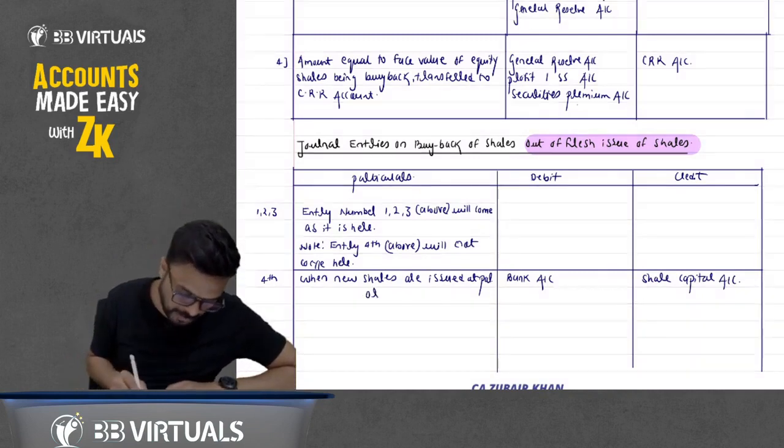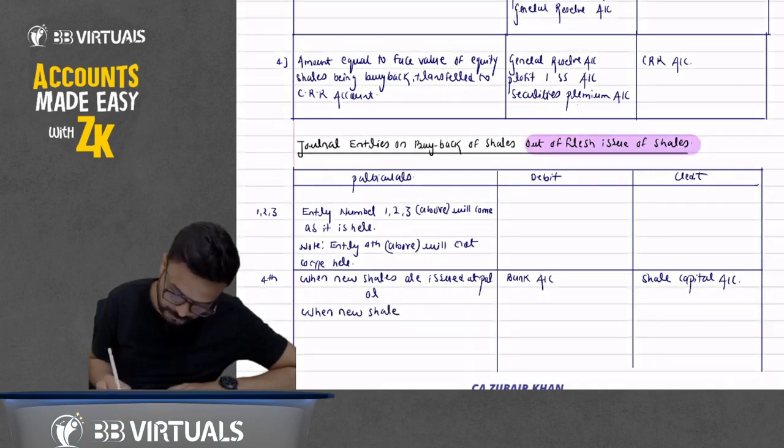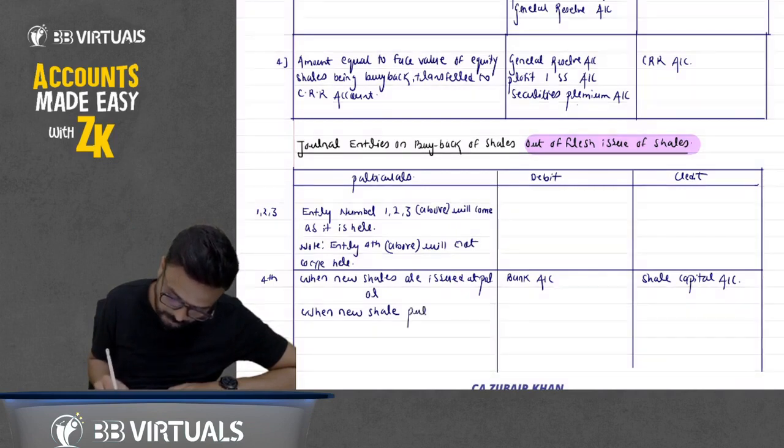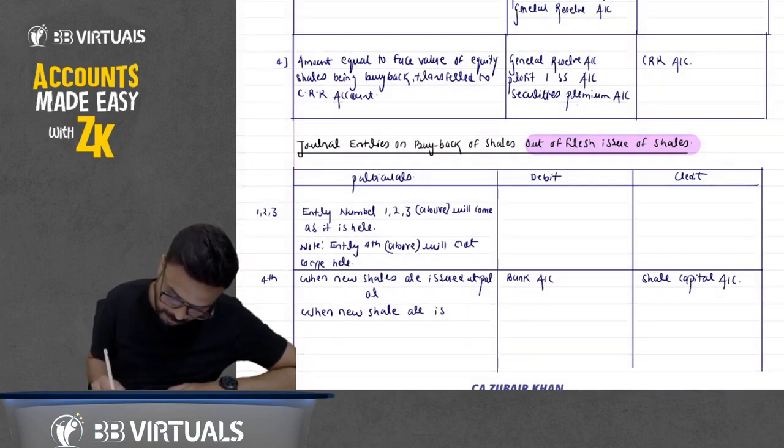Or it may happen that new shares are issued at a premium.